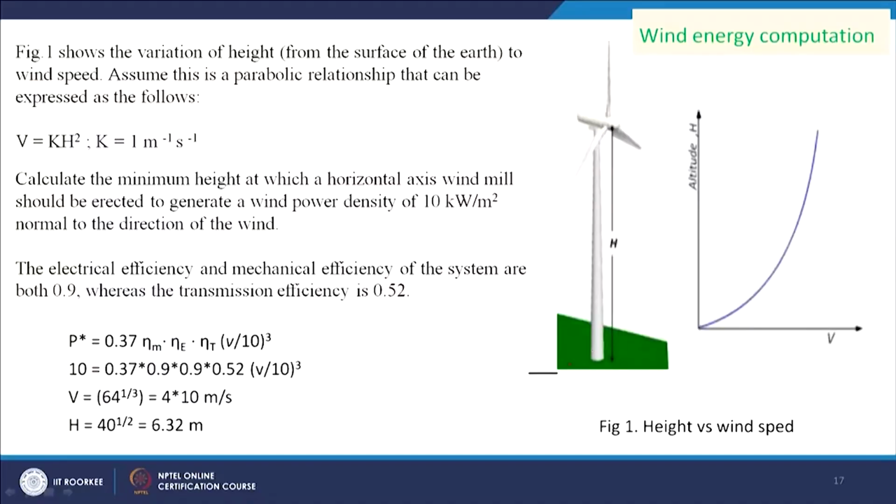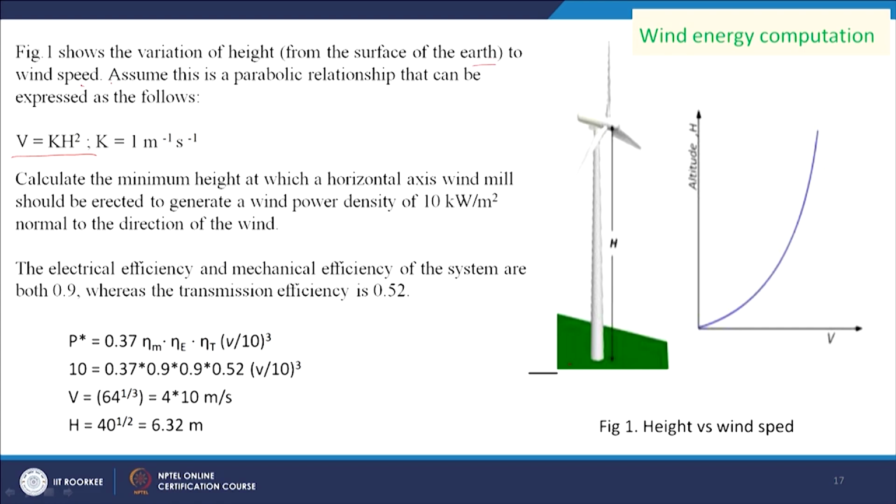Now, we will see another problem statement. This is the figure, it shows a horizontal axis windmill, the wind, and the distance h, and the height and the velocity are related with the formula v equal to k into h square. Figure 1 shows the variation of wind speed with height from the surface of the earth.